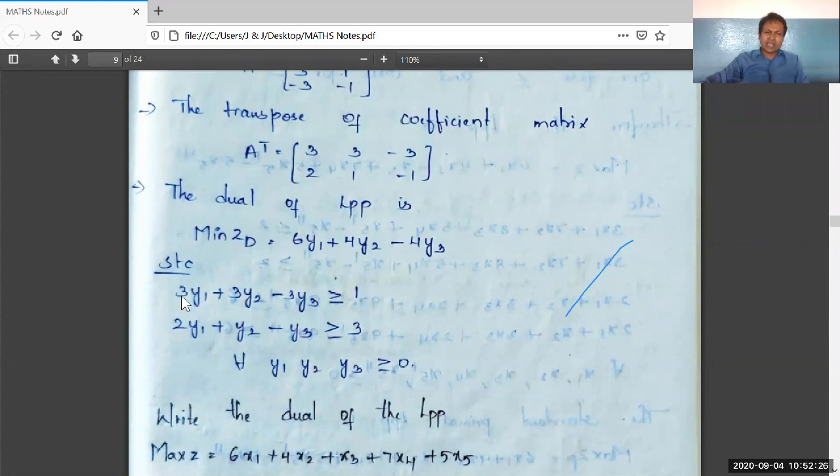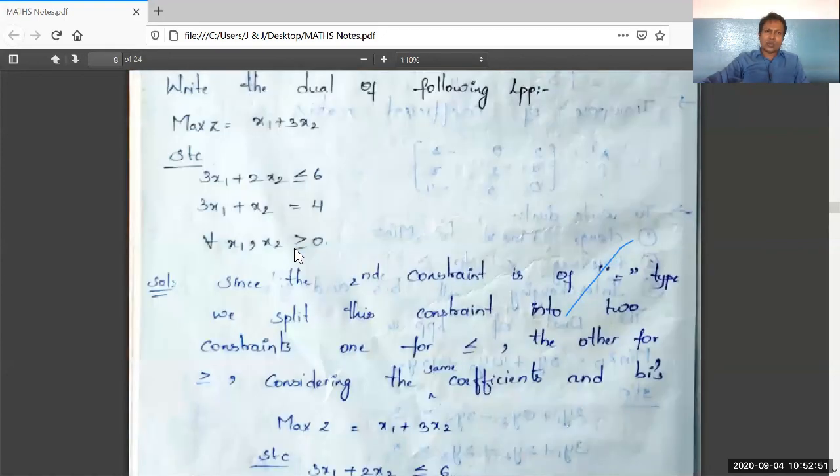I'll read the first constraint once again. 3y1 plus 3y2 minus 3y3 greater than or equal to 1, and the second constraint is 2y1 plus y2 minus y3 greater than or equal to 3, for every y1, y2, y3 greater than or equal to 0, right? See here, by this step we have converted the given general LPP into the dual LPP, right? I will show you step by step.